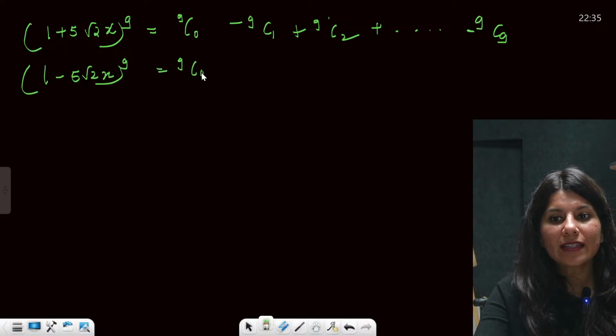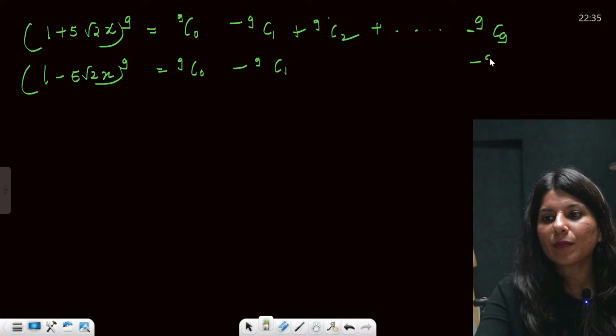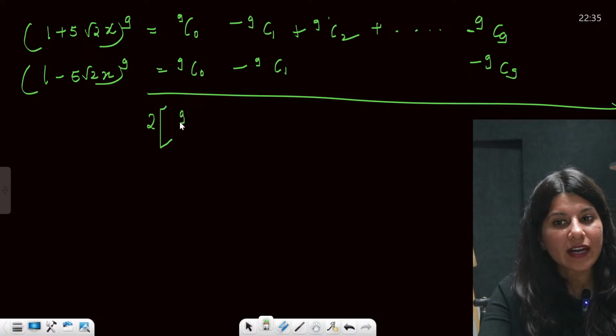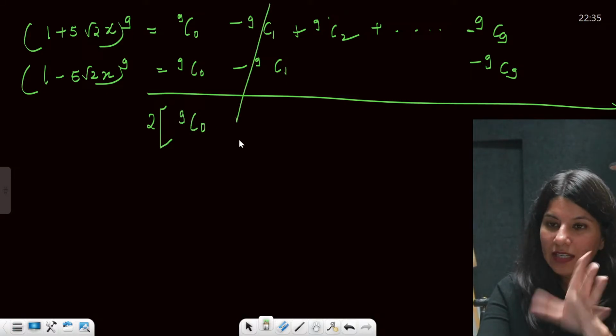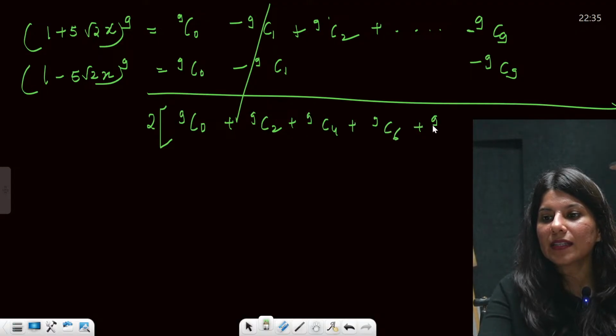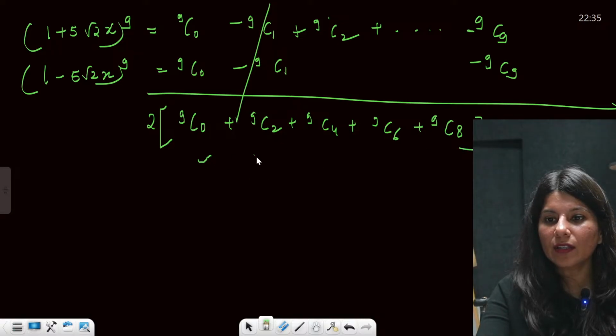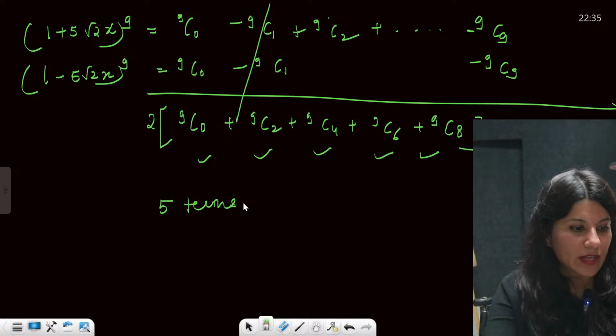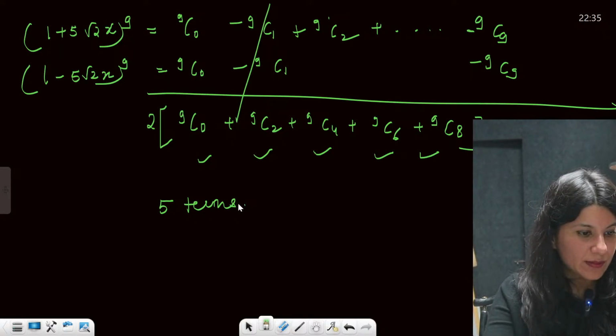And this is also 9c0 minus 9c1 and all the way up to minus 9c9. So if you add, it will become twice of 9c0 term will be there, 9c1 cancel, plus 9c2 plus 9c4 plus 9c6 plus 9c8. That's it. So 1, 2, 3, 4, 5. 5 terms will be there. Everybody, 5 terms.